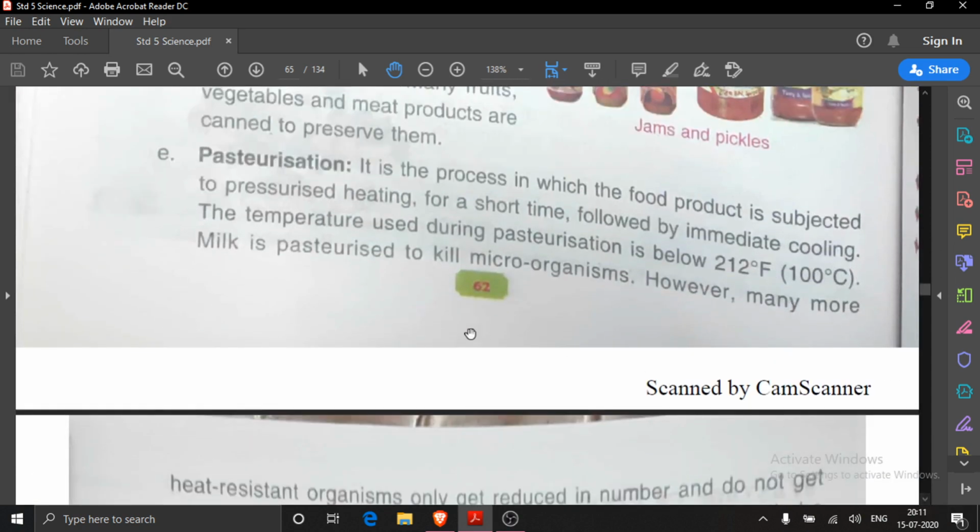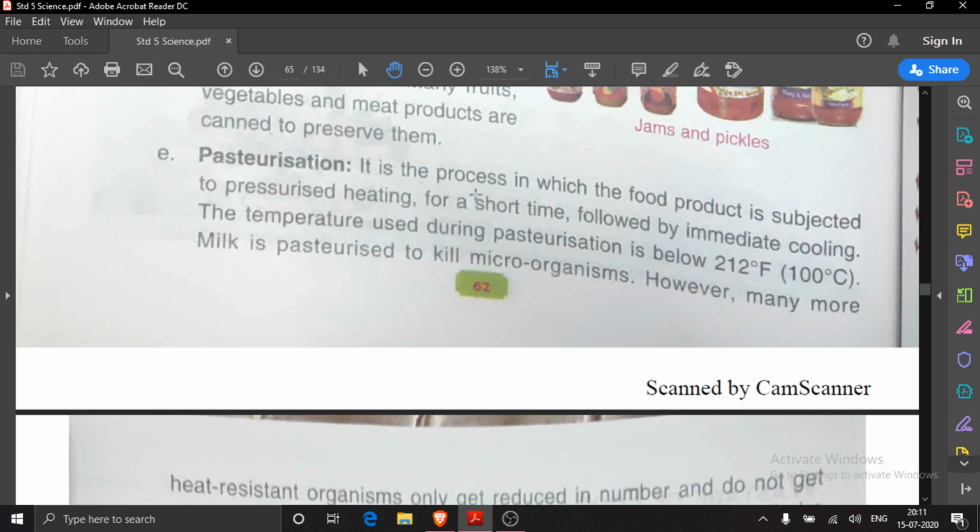Next is pasteurization. You must have seen the milk packet, Sudha milk packet or Amul milk packet, Ashirwad milk packet. These are the packets which are packed by the process of pasteurization to preserve it.